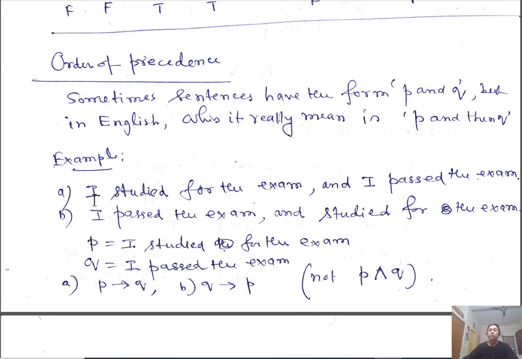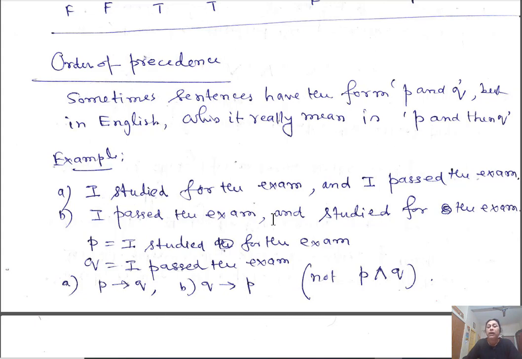If P is the proposition I studied for the exam, and Q is the proposition I passed the exam, then although I am using and here, it actually means that if I studied for the exam, then I pass the exam. Means after studying, only then can I pass. So this essentially means P implies Q, although it is not written that way.